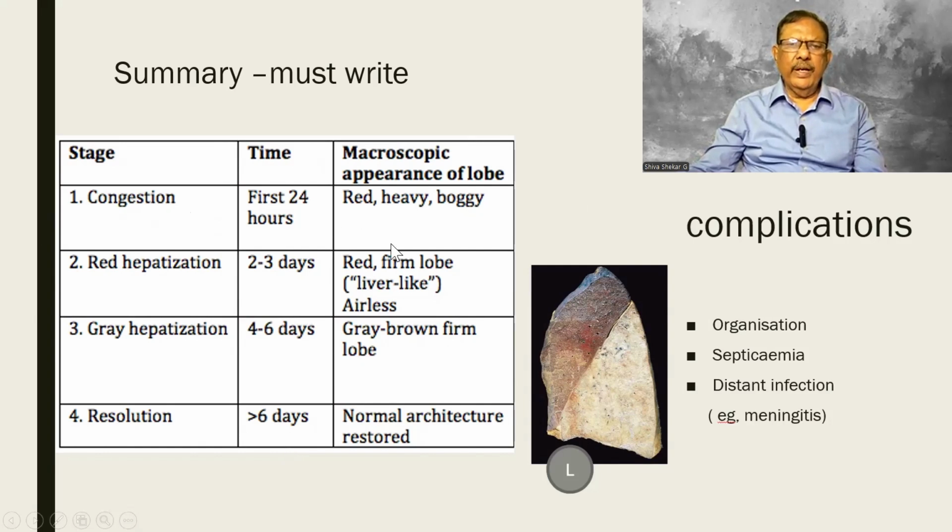So initially you find that the lung is boggy and red. Then again red and liver-like. That is why it is called hepatization. Then grey-brown and again liver-like, called hepatization. Finally, there is restoration of the normal architecture. This you people must try. The complications can be organization, that is fibrosis, septicemia, and infection can spread to distant sites.